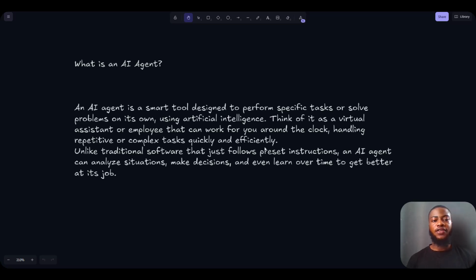Alright, so if you are new to this, an AI agent is a smart tool designed to perform specific tasks or solve problems on its own using artificial intelligence. So think of it as a virtual assistant or employee that can work for you around the clock, handling repetitive or complex tasks quickly and efficiently. Unlike traditional software that just follows preset instructions, an AI agent can analyze situations, make decisions, and even learn and get better over time.